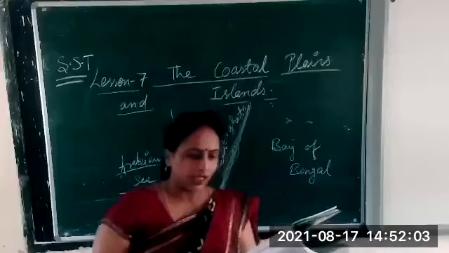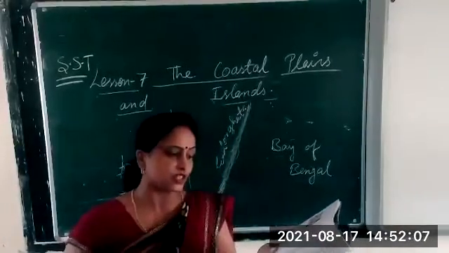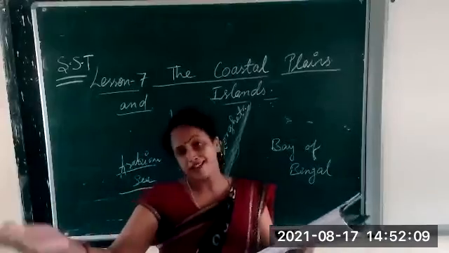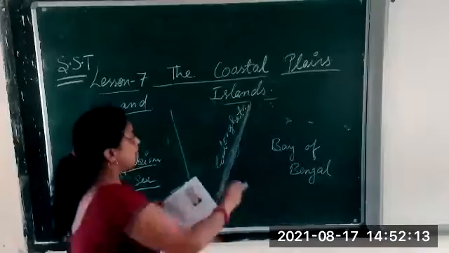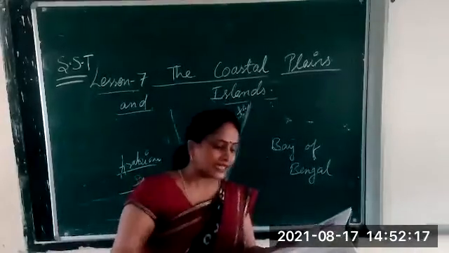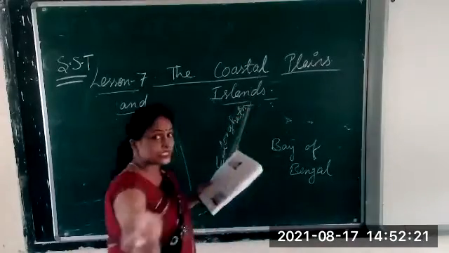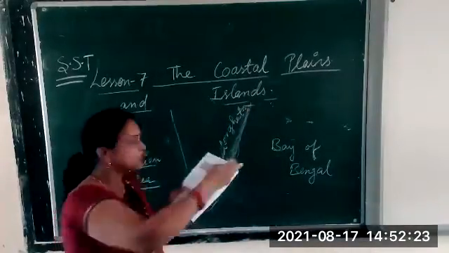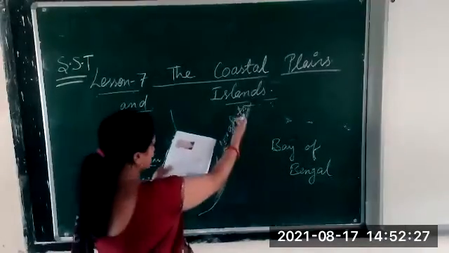So it is clear, and it starts from West Bengal in the north and passes through Odisha, Andhra Pradesh, and Tamil Nadu. So the area which is covered under the eastern coastal plain starts from West Bengal. When you see the map, you will understand which areas it covers.